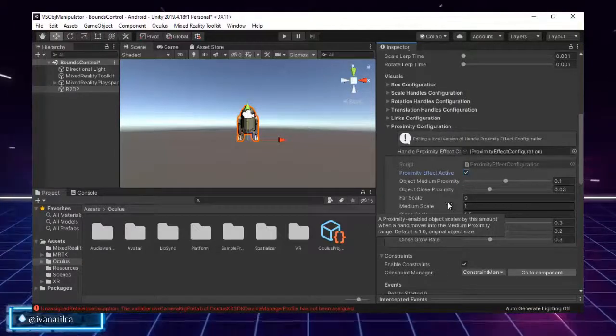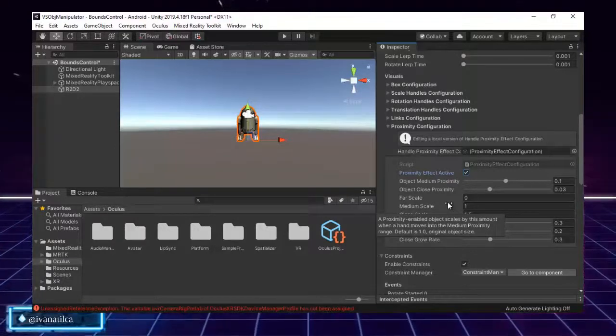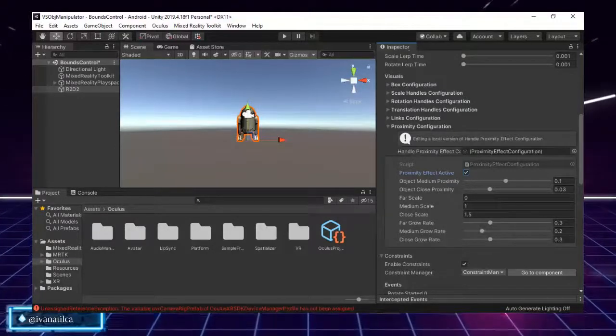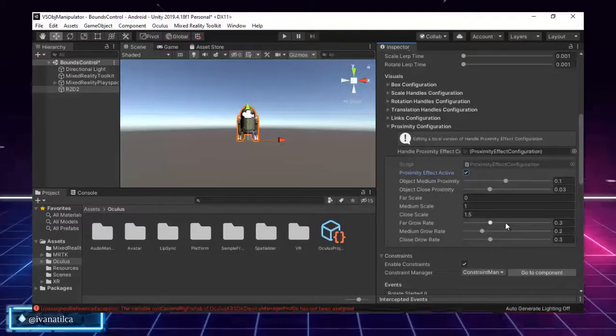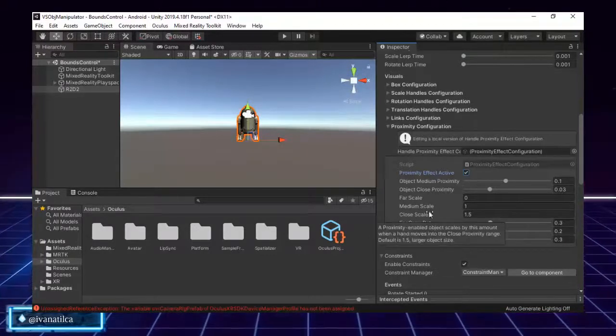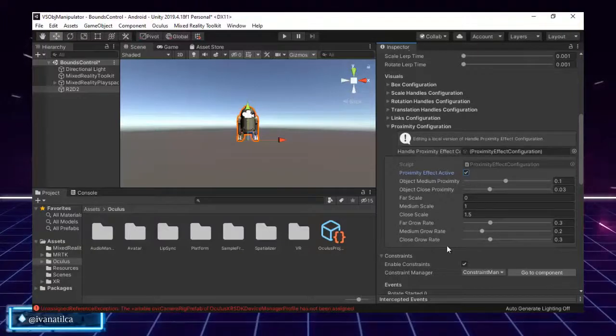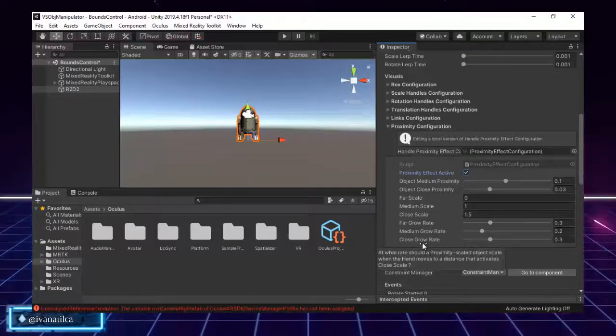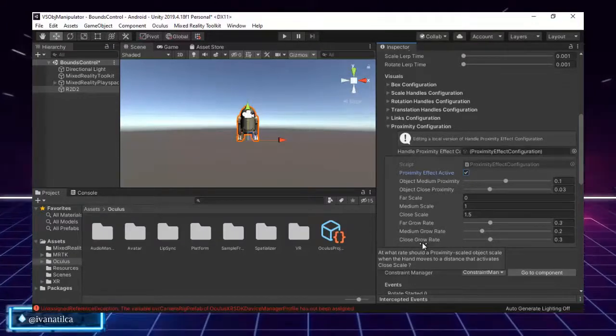So basically it's the distance defined above by handle medium proximity. We use 0 to hide handles by default. Then we have the medium scale, the close scale, the far growth rate, the medium growth rate. So basically those rates are how proximity scaled objects scale when the hand moves.